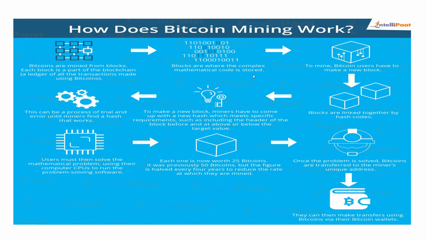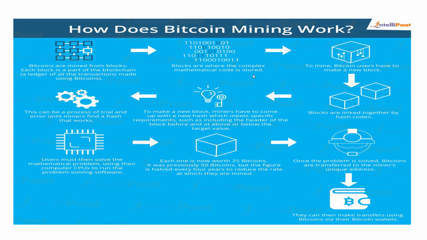So what does the miner do here? To mine Bitcoin, users have to make a new block. It has to be a new block within the existing network of the blockchain. So the miner will create a new block, which will be linked together by the hash code.